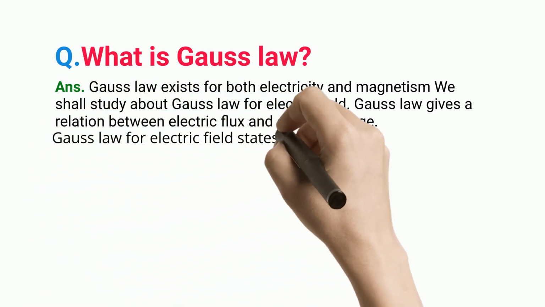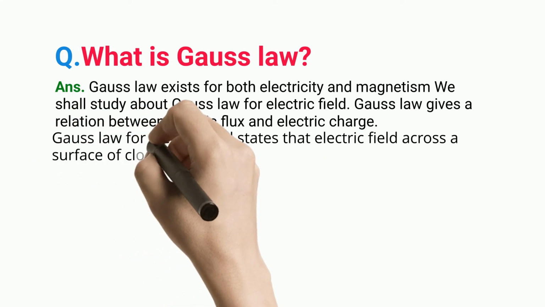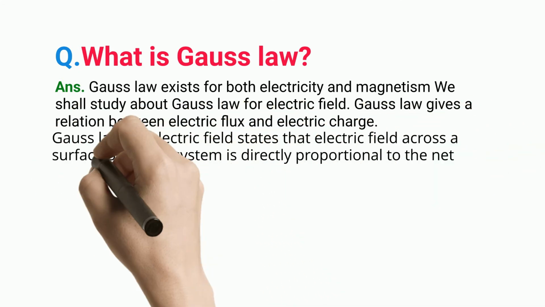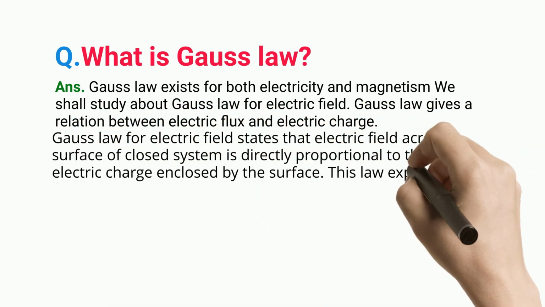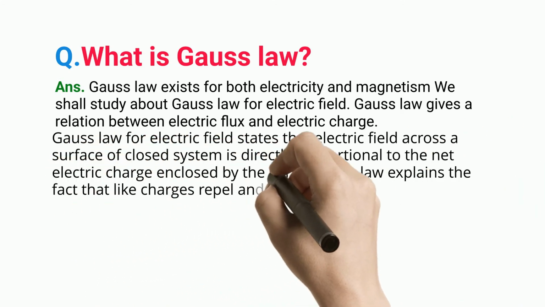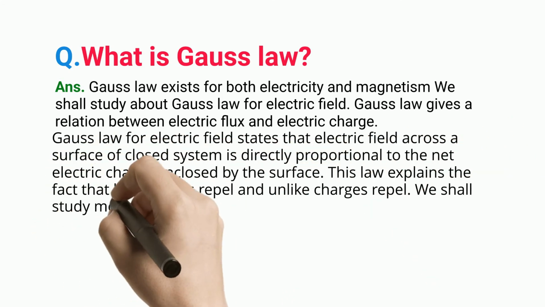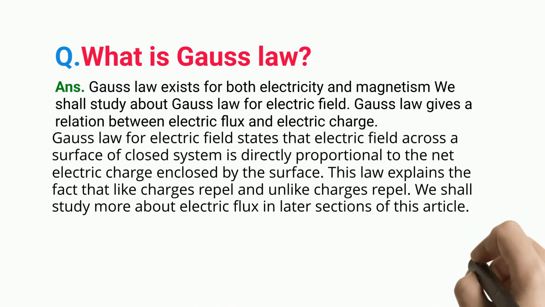Gauss Law for electric field states that the electric flux across a surface of a closed system is directly proportional to the net electric charge enclosed by the surface. This law explains the fact that like charges repel and unlike charges attract. We shall study more about electric flux in later sections of this article.